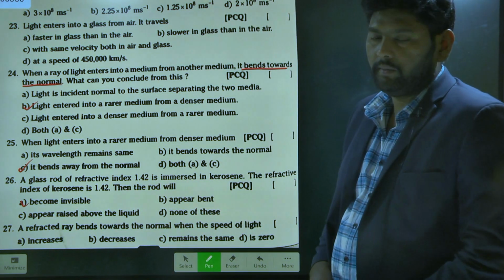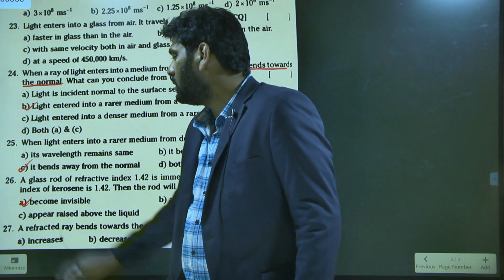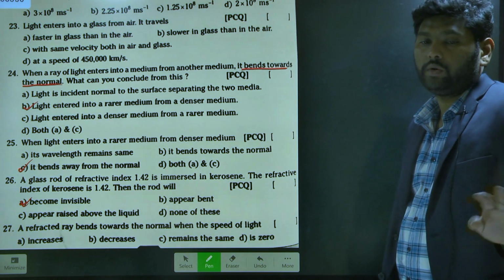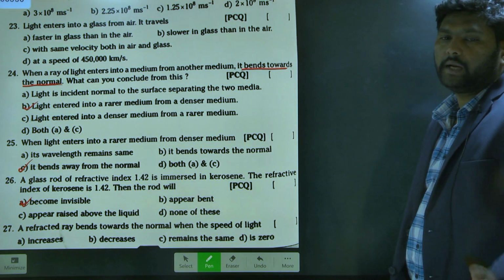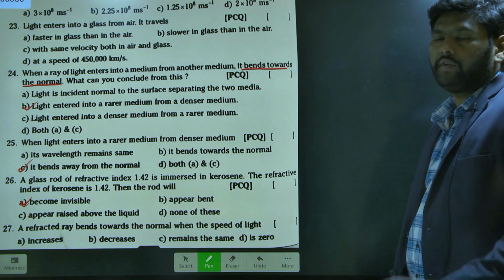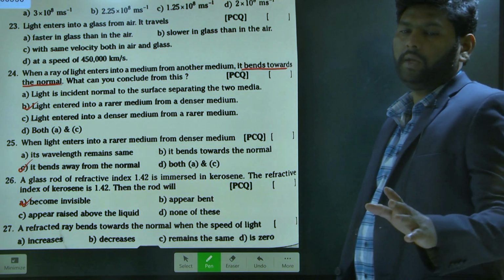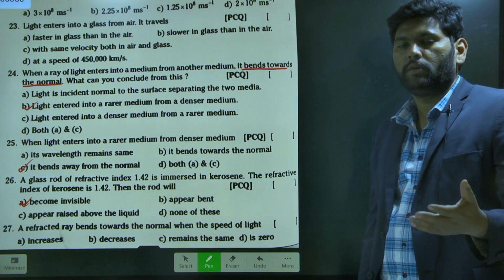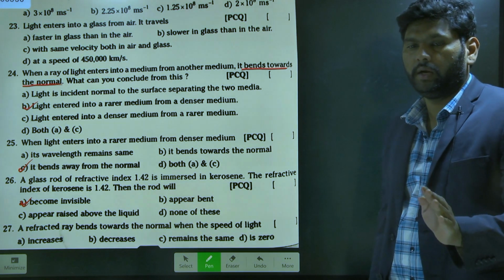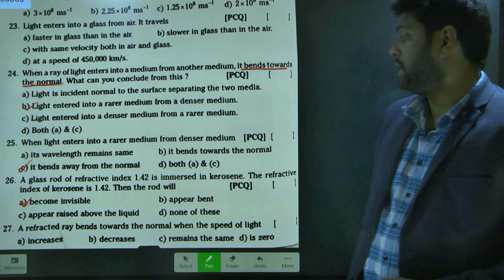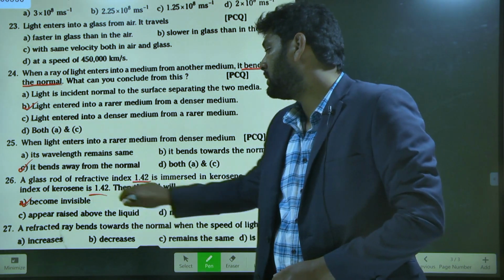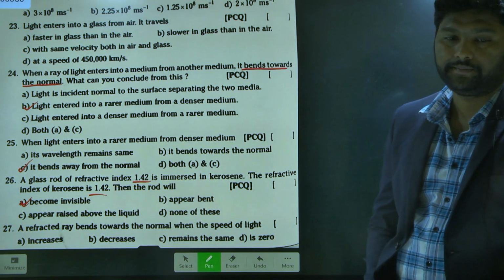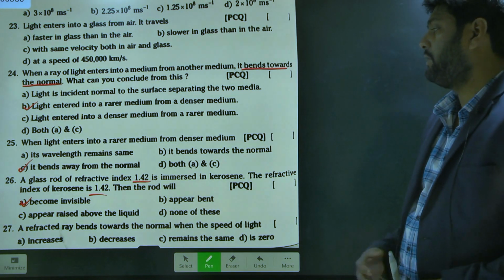The rod becomes invisible. Understand? Because the refractive indexes of the glass rod and kerosene are both the same. When the refractive indexes of the glass rod and kerosene are the same, it can't be visible. When the refractive indexes of the two are different, then it will appear. But here that is not possible because these two have the same refractive index, so the rod becomes invisible. Understand? Yes, sir. Next, last and final.